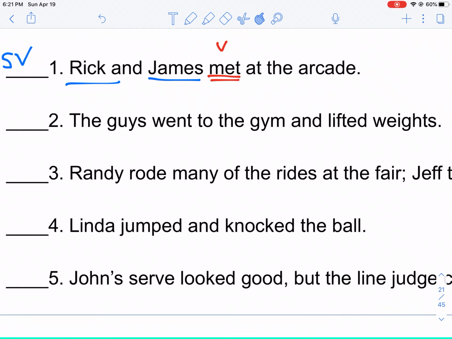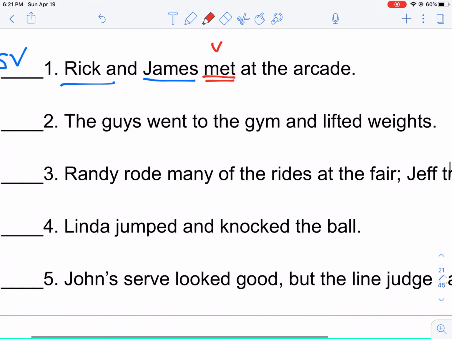The guys went to the gym and lifted weights. That makes sense to me as an independent clause, but there are no commas or coordinating conjunctions or semicolons. Well, actually, that's not true. I'm going to backtrack. This "and" in the middle here, even though it is one of the FANBOYS, is not being used as a coordinating conjunction here. It's just joining together the two verbs. So I don't want to confuse you, but it's not a comma and it's not connecting to another independent clause. So it's still just a simple sentence.